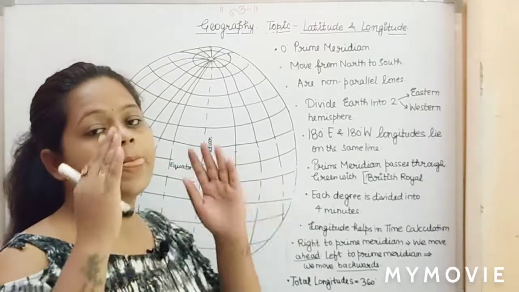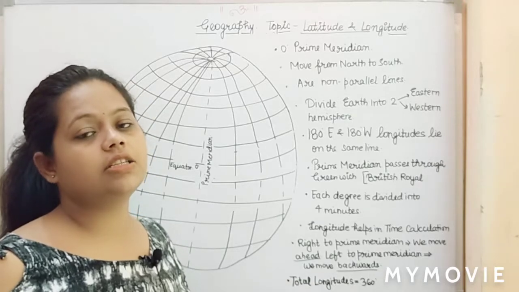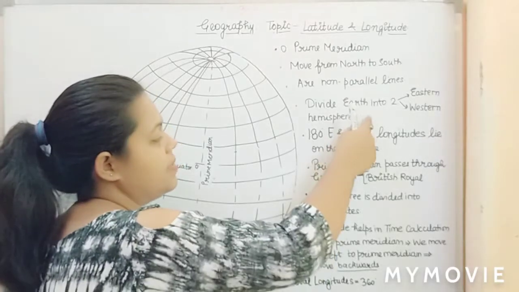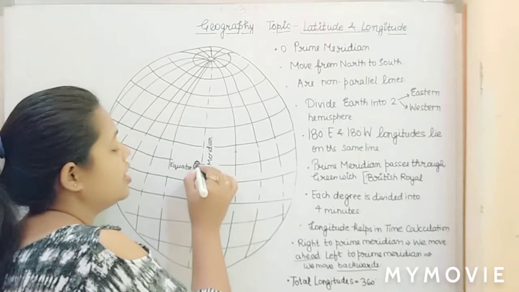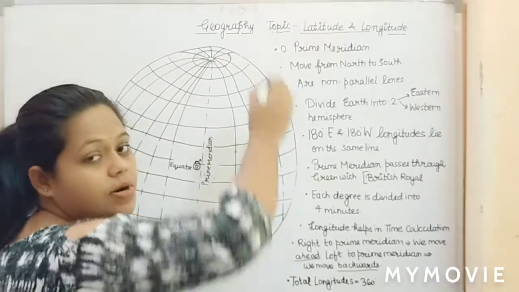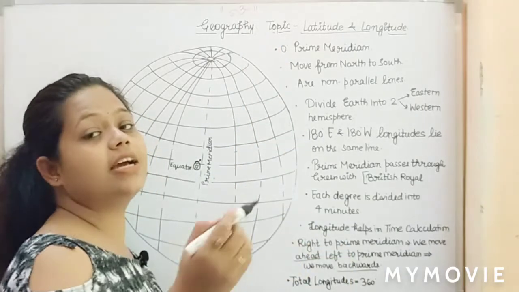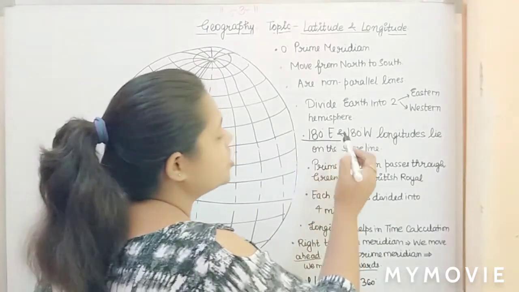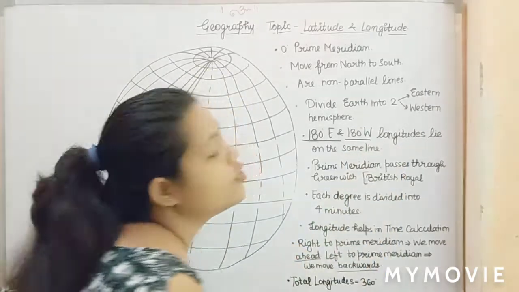In the same way, your 0° longitude, that is your prime meridian, divides earth into two equal halves, that is eastern and western hemisphere. So here if we have 0° prime meridian, definitely we are going to have a number of longitudes, and they run from 1° east, 1° west, till 180° east and 180° west.